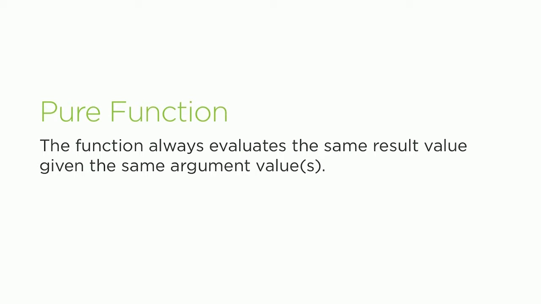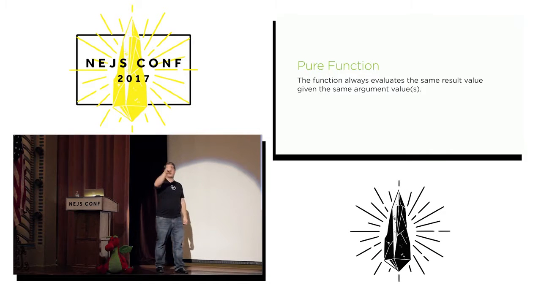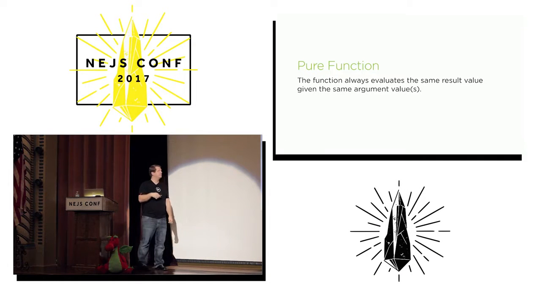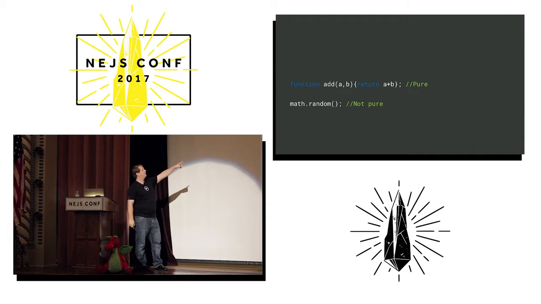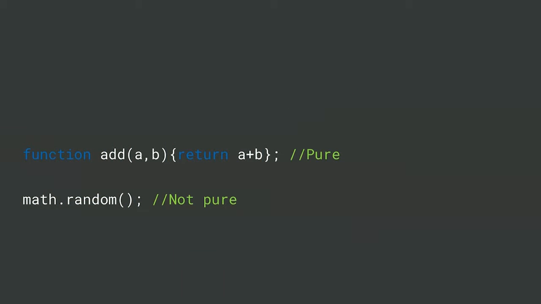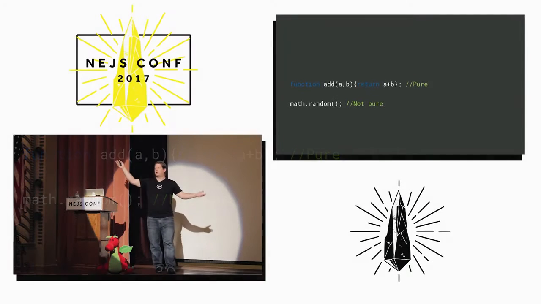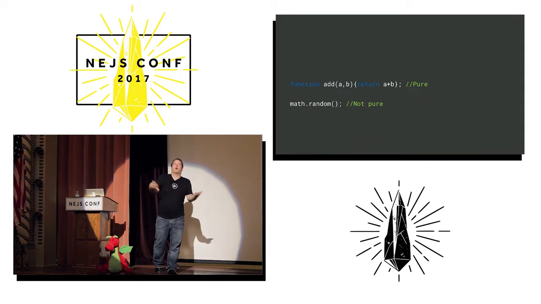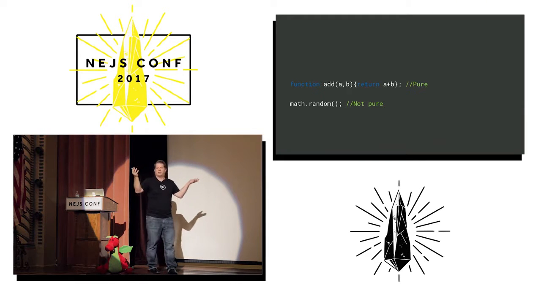One, it always evaluates to the same result, given the same arguments, period, no exceptions. If you call this function with 1 and 2, you get the same result every time. Function add a, b, that's a pure function. Math.random, pure function? No. Why? Because it returns something different every time. That's the whole purpose of math.random. Don't go functional style on random, because that doesn't work. It's not what you want.